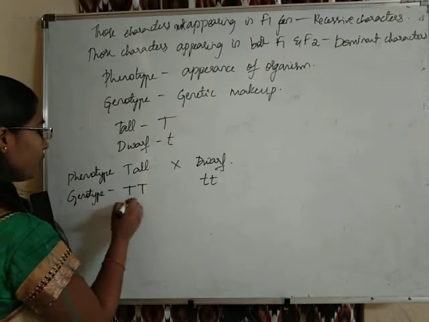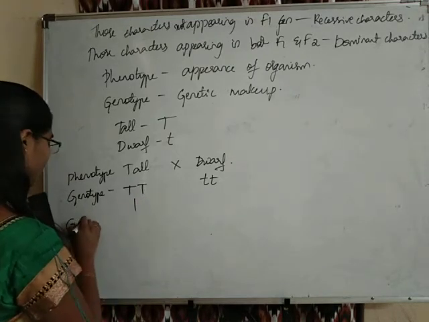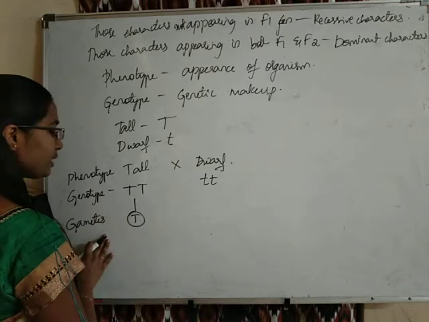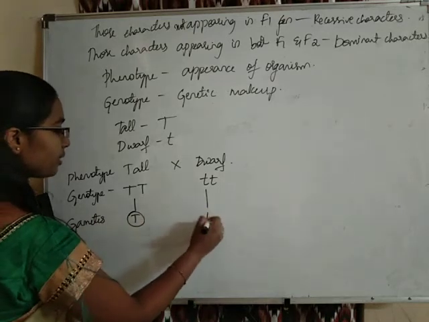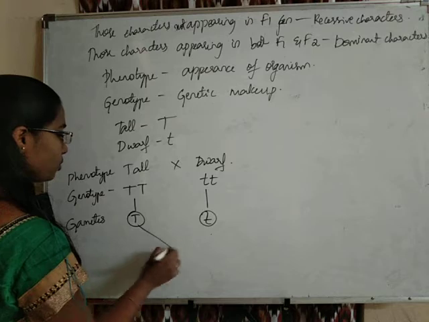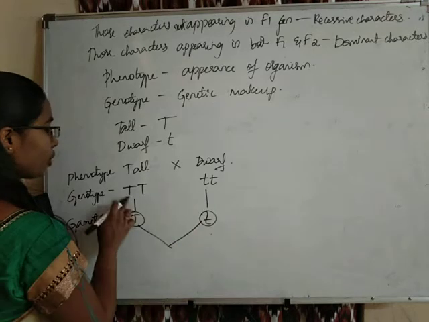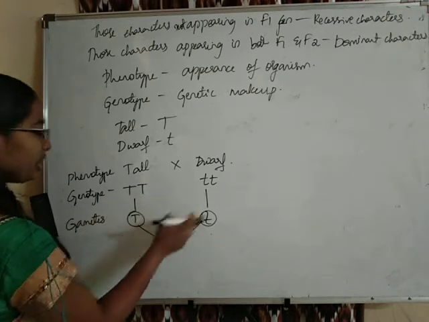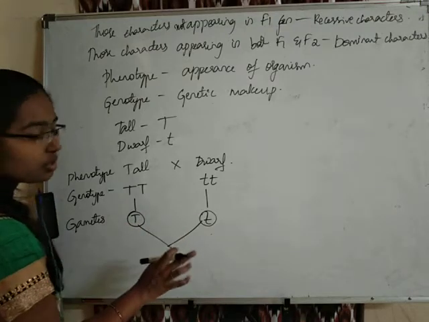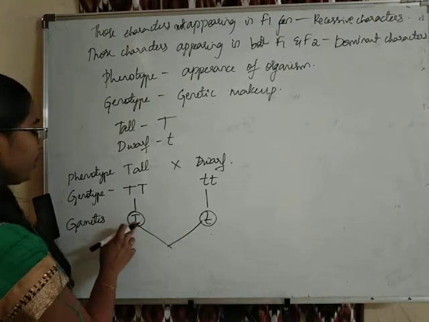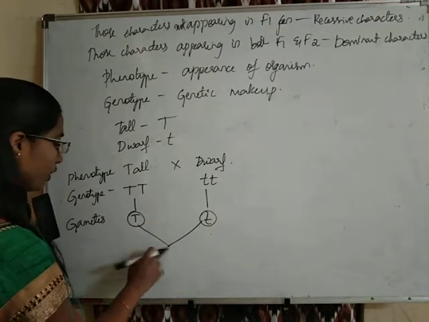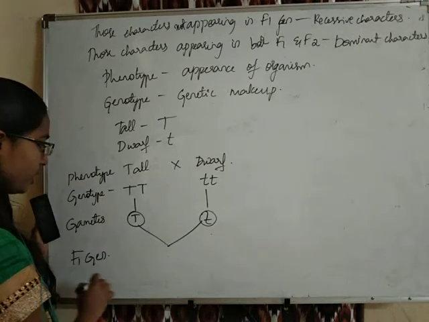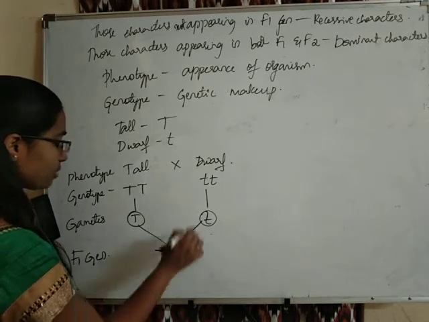Now from these, gametes are produced. We always represent gametes in circles. Inside the circles we represent the gametes. Because there are only two same alphabets, one T is enough to represent the gamete: capital T, small t. When they undergo fertilization, it results in the F1 generation, which is going to be capital T, small t.